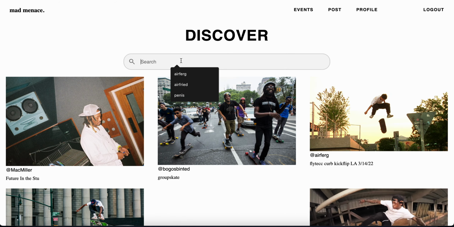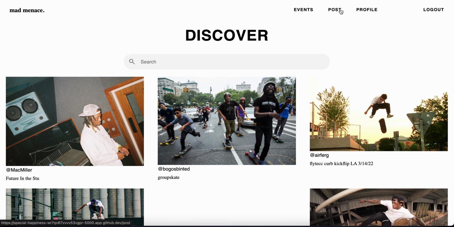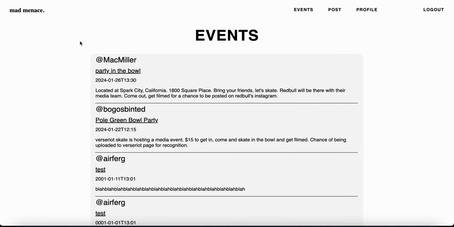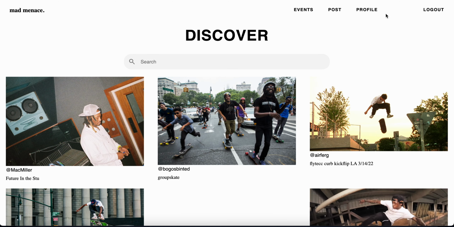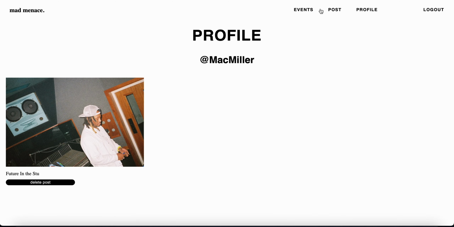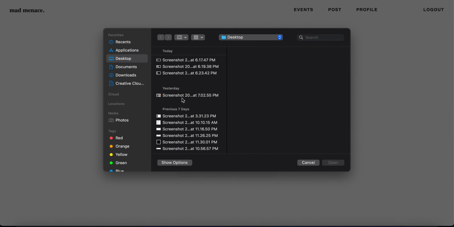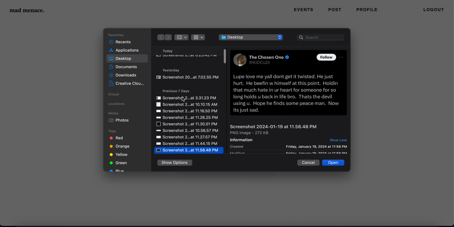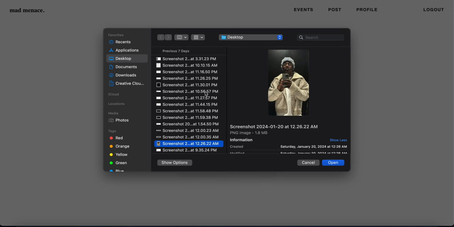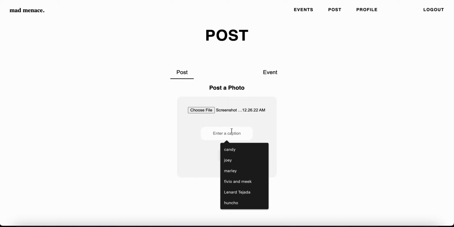Right here, there's the search bar. I'll go over that later. But yeah, so we demonstrated the discover page, the events page, the post page. As you can see, there's new events, and we had a new post. But you can also go to your profile. So profile, it'll say your username and the image you posted and the caption. And there's also a delete post function. So I'm going to keep this up, but I'll post a new photo right here. Let's go over and find a new photo that looks cool. Here's Lil Yachty.